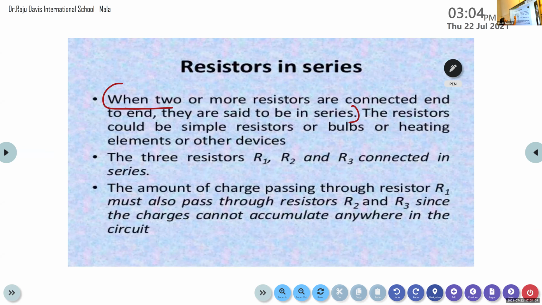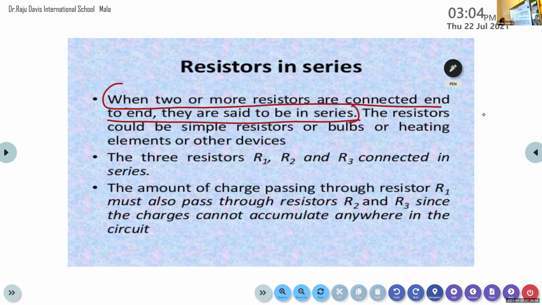You only need to write the first sentence. When two or more resistors are connected end to end, they are said to be in series. So this is the definition for series combination of resistors.